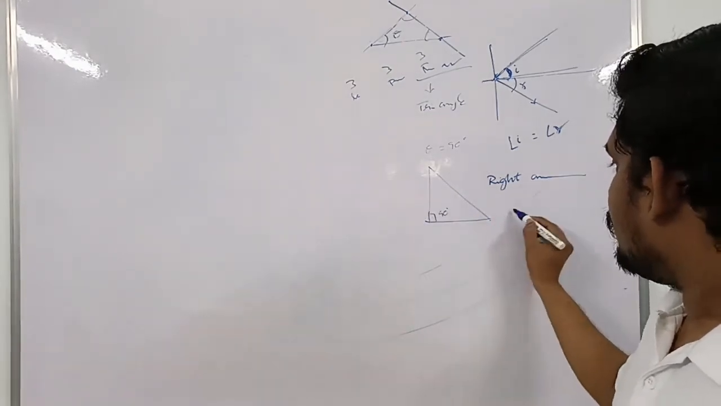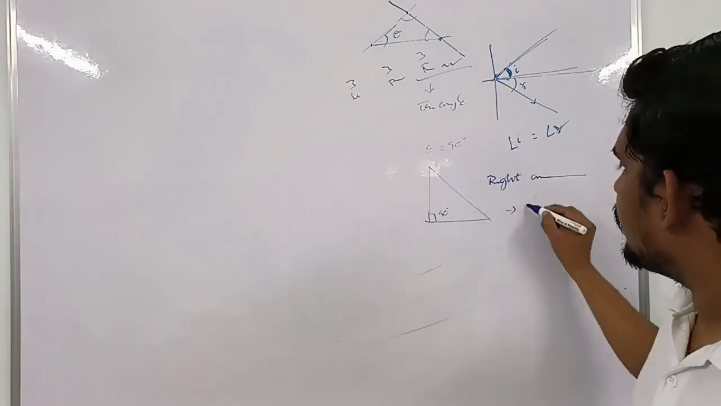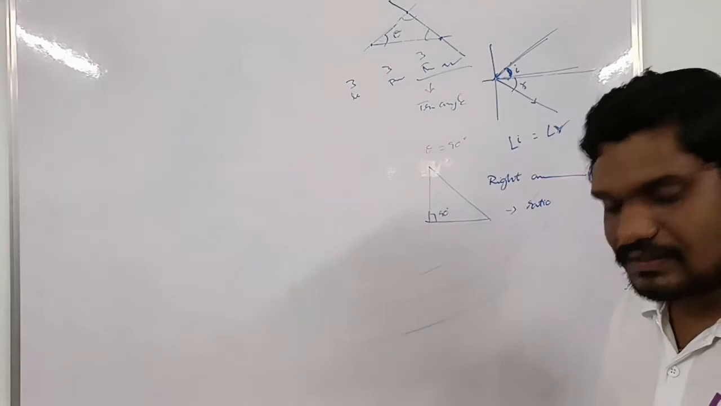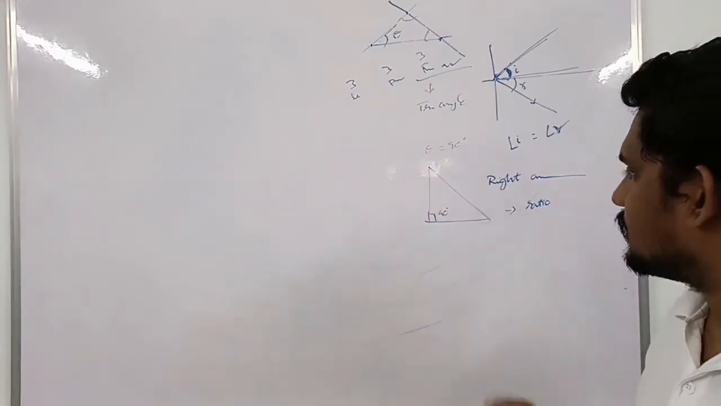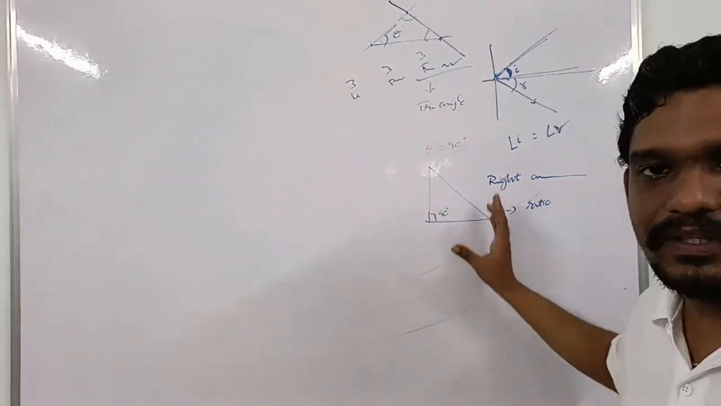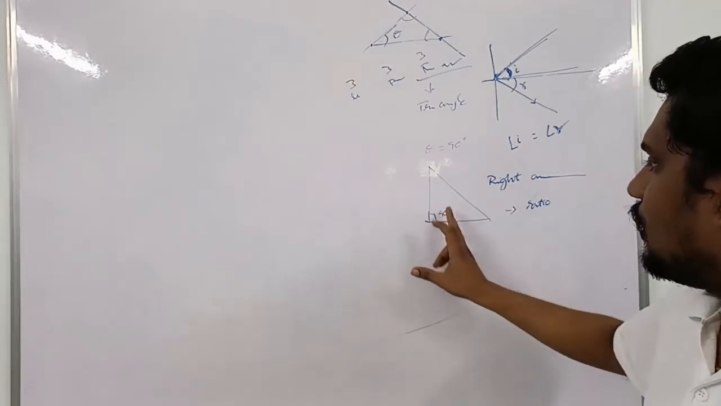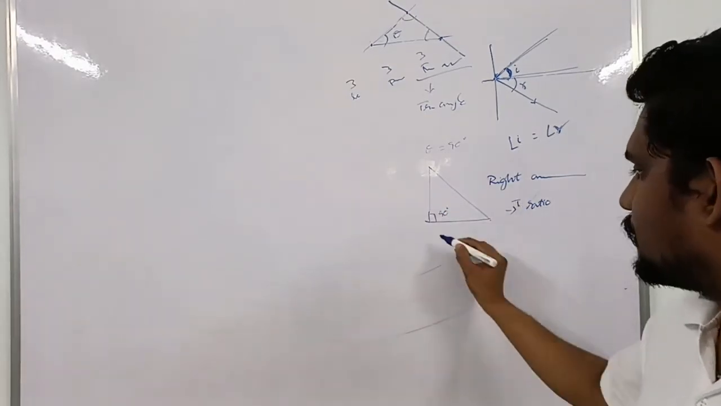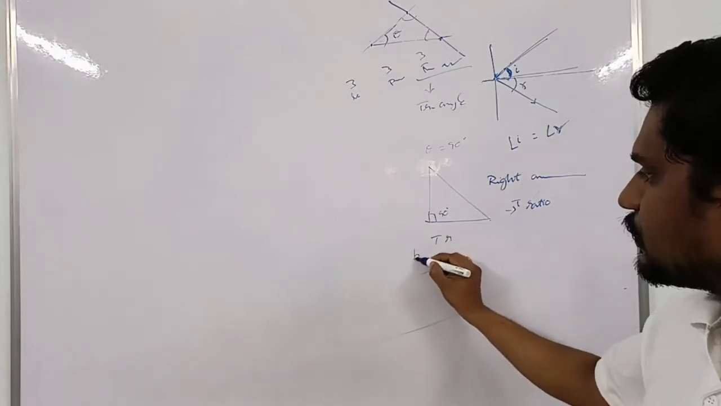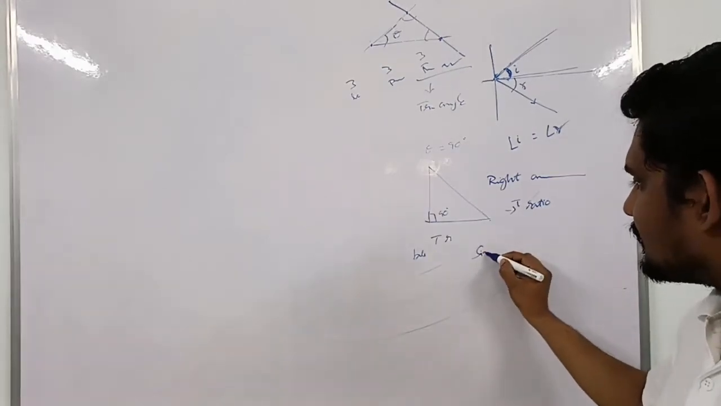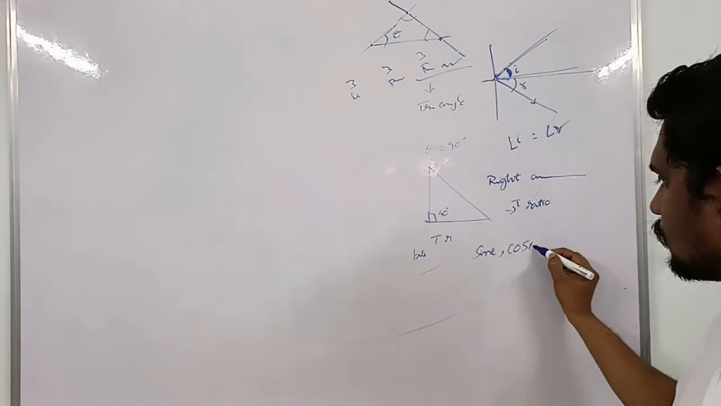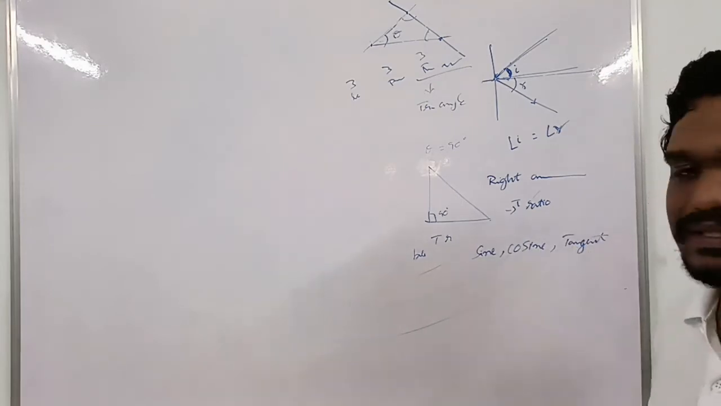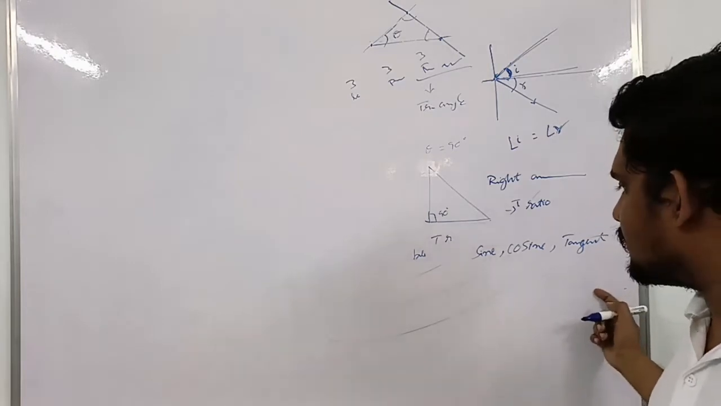The ratio of any pair of the lengths of two lines is called a trigonometric ratio. So what are the basic trigonometric ratios? The basic trigonometric ratios are sine, cosine, and tangent.